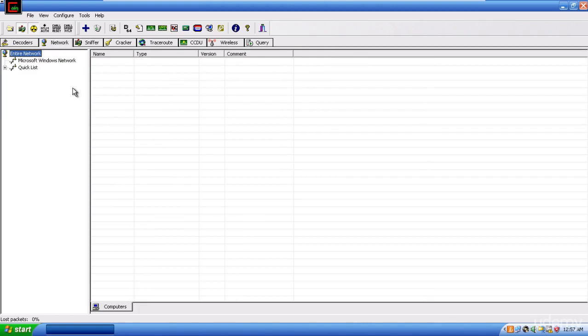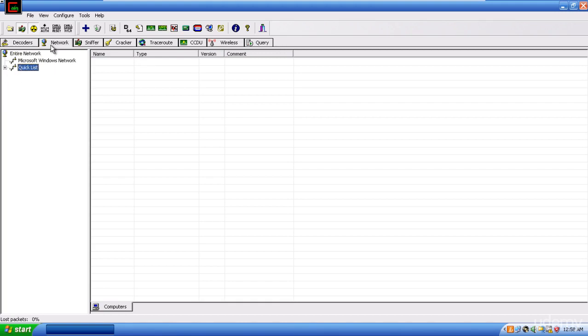Then we have the network part. It can be used in different ways, but actually we used it in the enumeration video. So if you are not aware of that, just go back to the enumeration video. It can be used to do enumeration, to connect using a null session to any server or client that accepts the null session, and to grab all the accounts, usernames, shares, groups and so on.